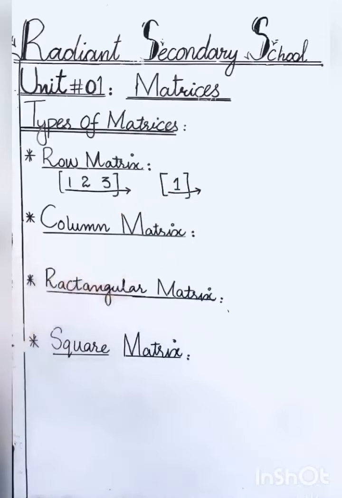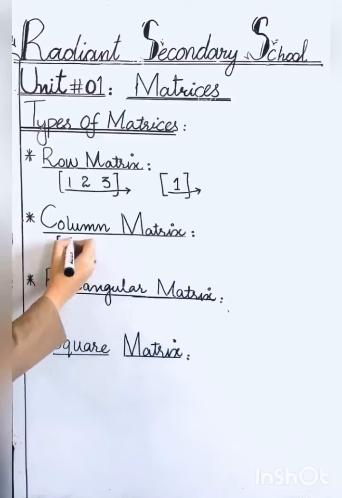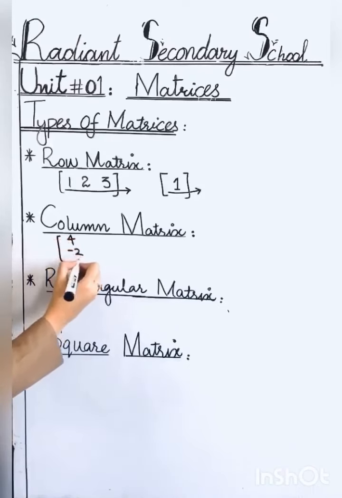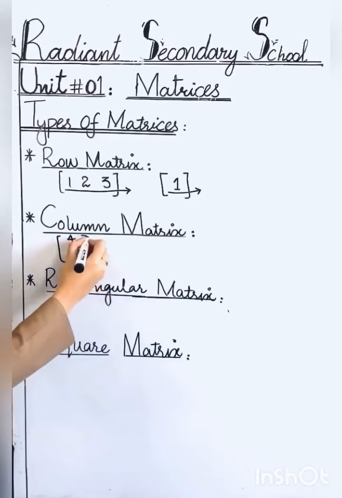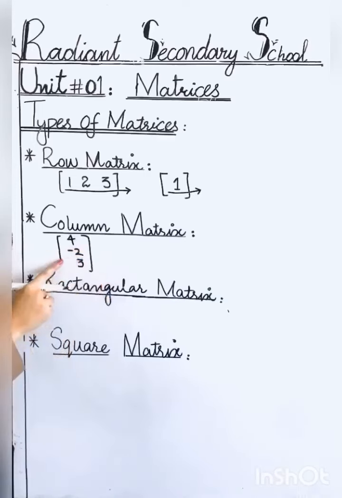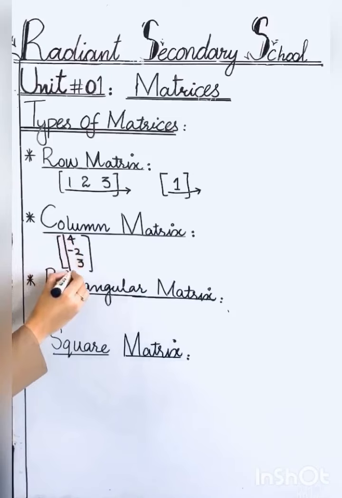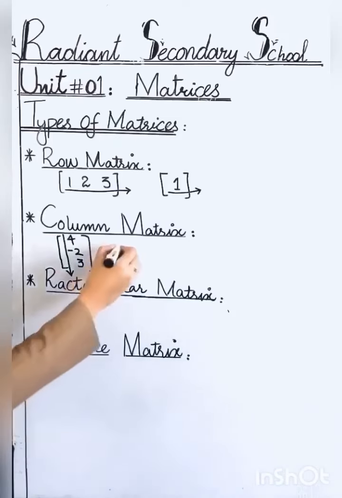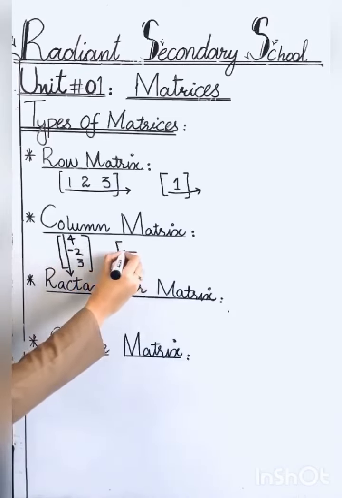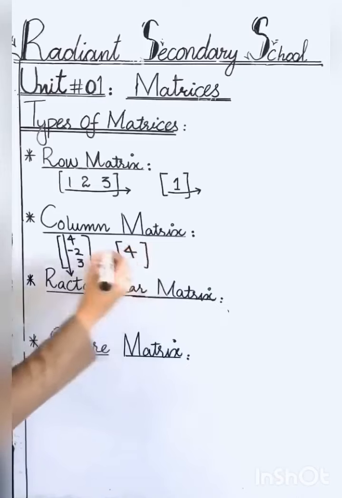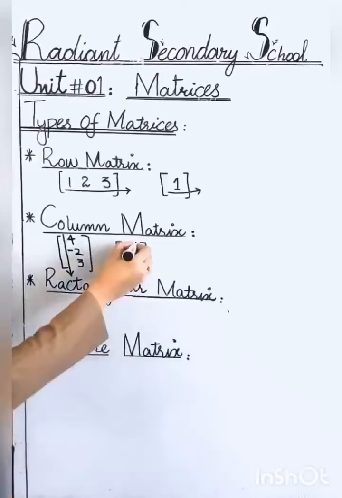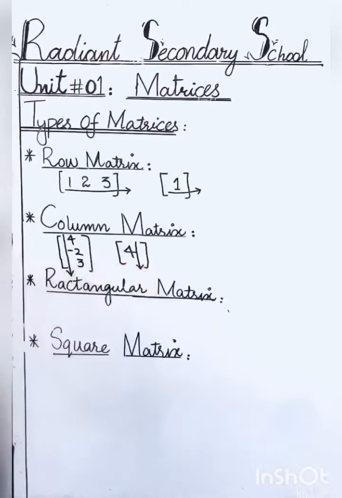Column matrix. A matrix which is having only one column is called column matrix. For example, this is a matrix and it is having only one column. This is called column matrix. This is column matrix because it is also having only one column.